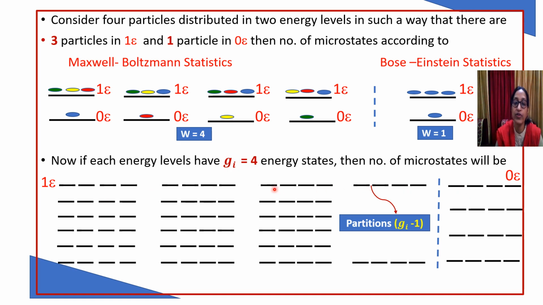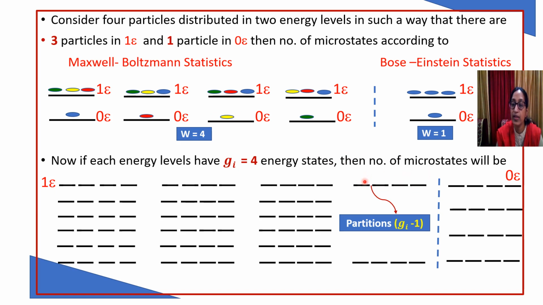Here we are taking, for example, only 4 states. Now here one term is mentioned, partitions, which is given by gi minus 1. Partition means, to differentiate it into 4 energy states, how many partitions do we require? Here we require 3 partitions. And according to these 3 partitions, we can fit the 4 particles in these 4 energy states.